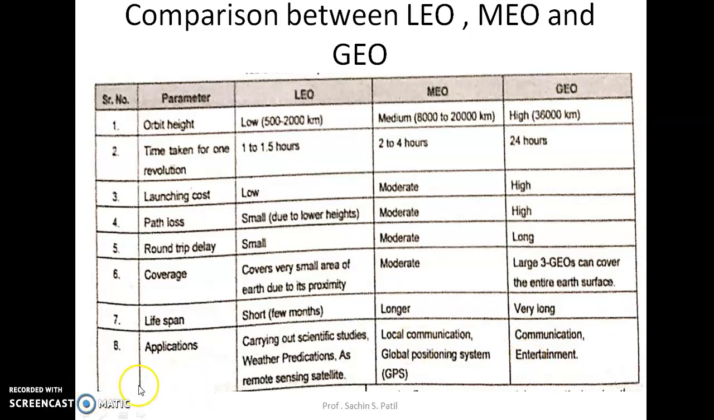I am very thankful to all of you for watching this video. We have seen what LEO, MEO, and GEO satellites are, and the different parameters: orbital height, time taken to complete one revolution, launching cost, path loss, round trip delay, coverage, lifespan, applications, and we have seen the comparison also.